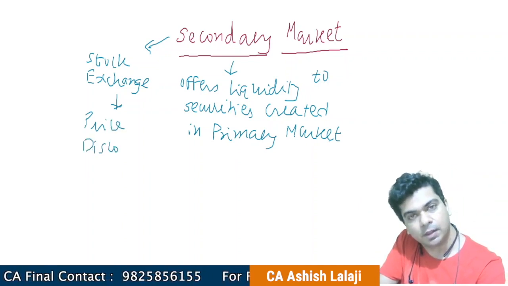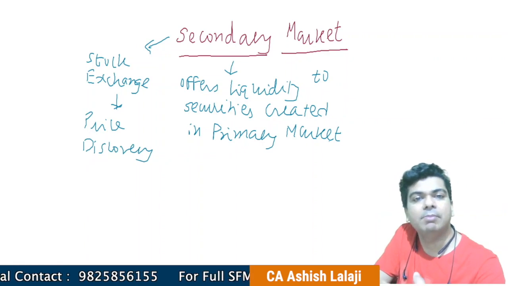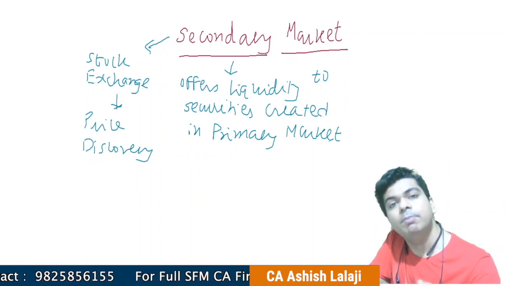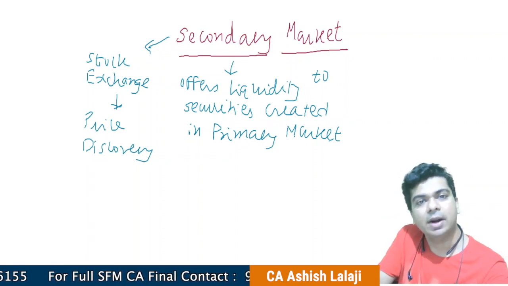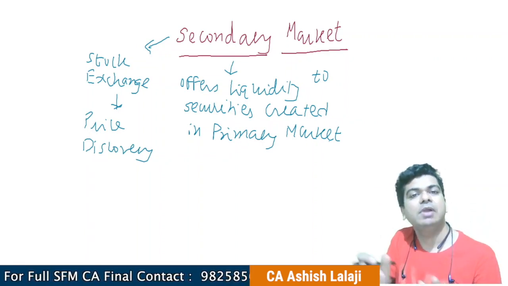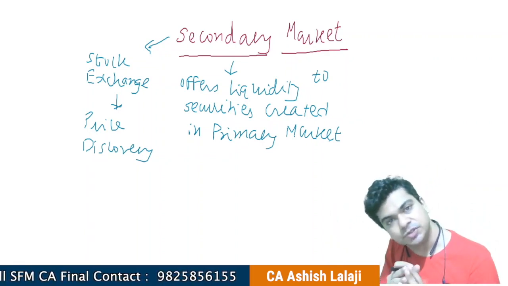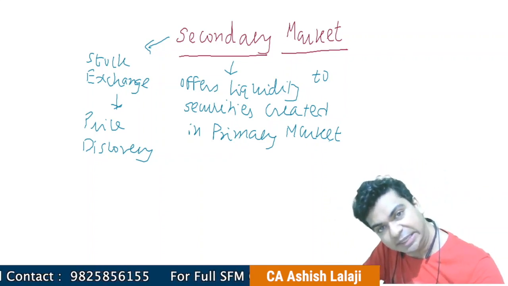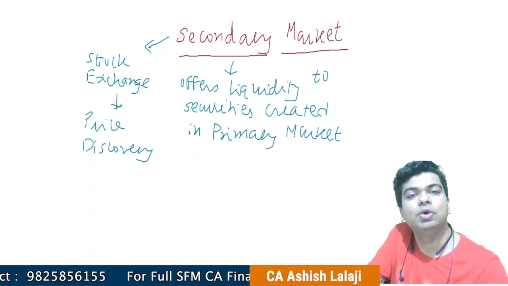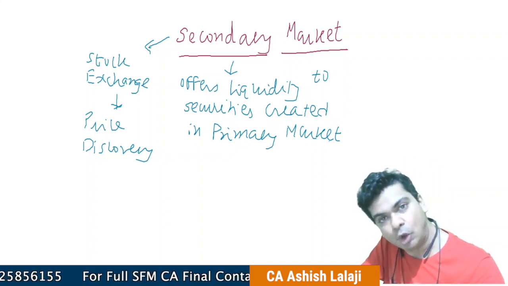Understand this. When a company plans a public offer of shares, the book building process results in the price discovery in the primary market. After that, the share will get listed on a stock exchange. The forces of demand and supply on the stock exchange will further result in the price discovery of the security.